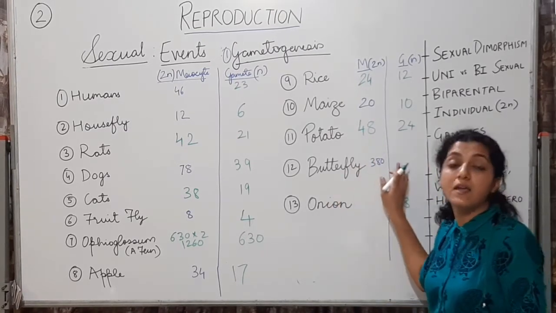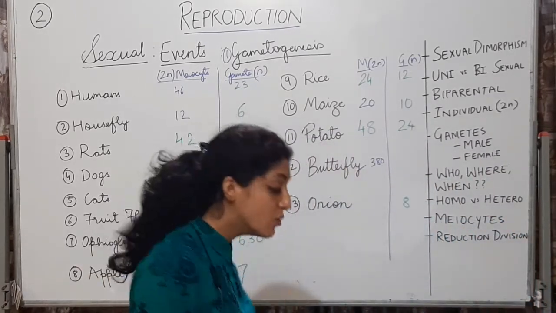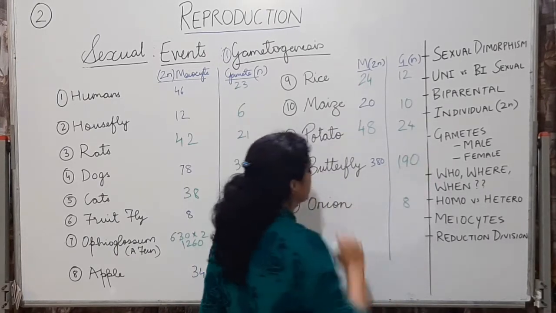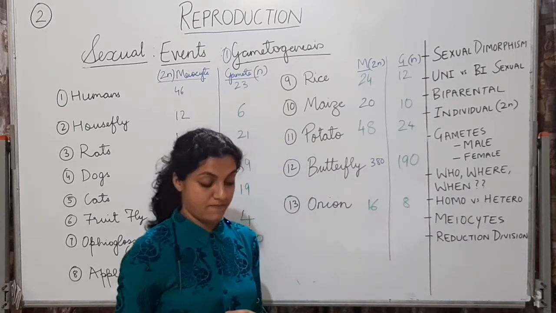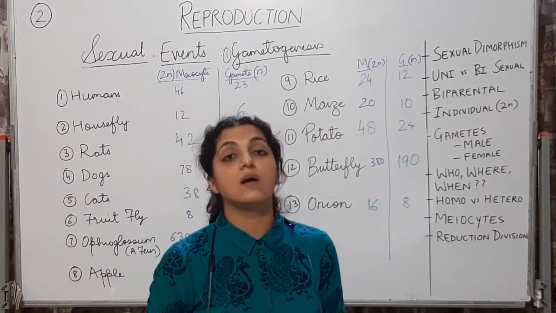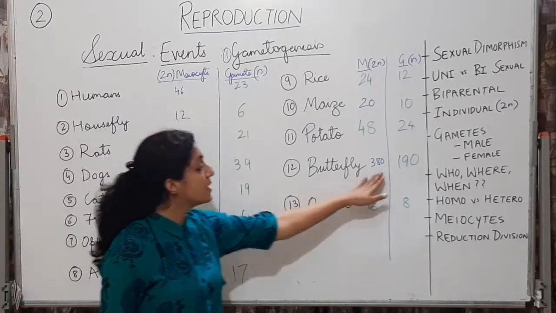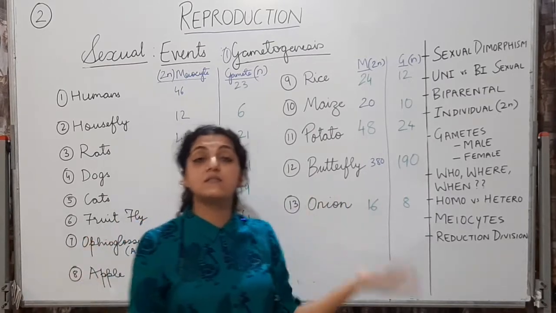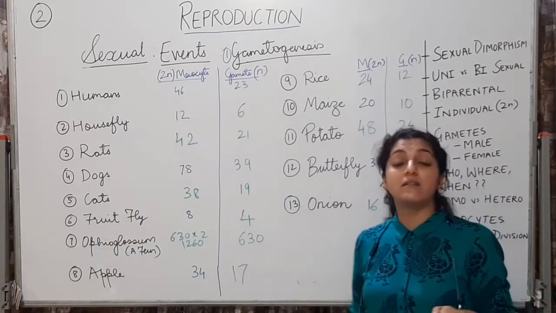Butterfly, half of 380, means you have to divide 380 by 2, so you will get 190. This is how you have to fill. Double of 8 will be 16. All right. So if you are given the meiocyte chromosome number of any of these organisms, how will you find out the gamete number? This is the way you are going to do it. Just do this chart so that you understand this properly.